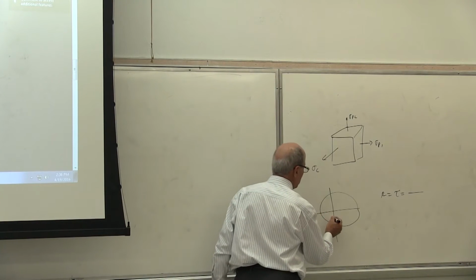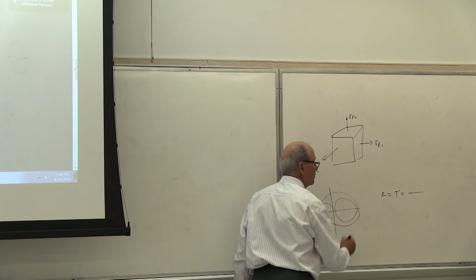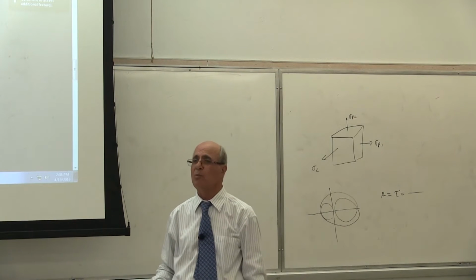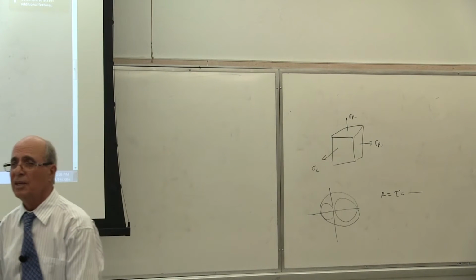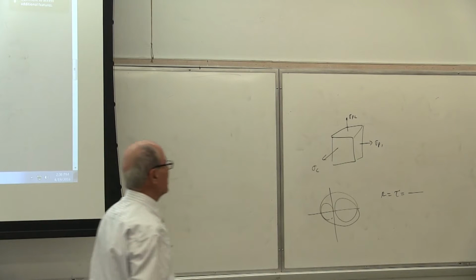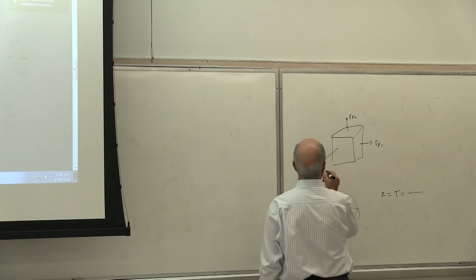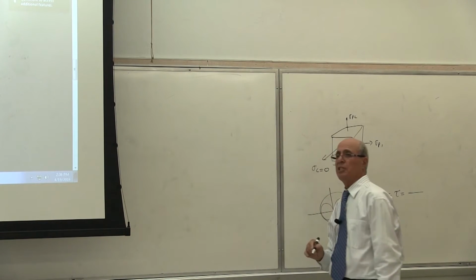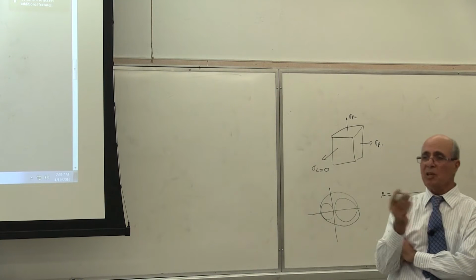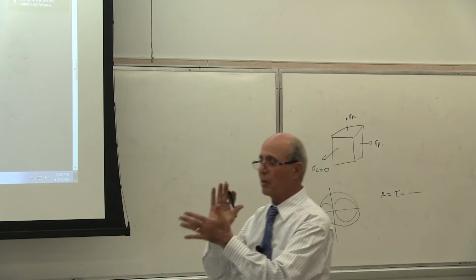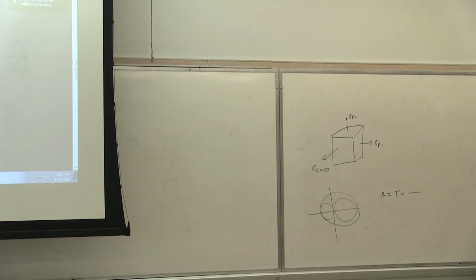Some of you drew this one. Fine, I accepted that because you already know it. Some of you put sigma c equal to 0, but all of them are saying the same thing. In this scenario, since sigma c is equal to 0, because we are in plane stress, nothing is coming from this side of the bracket. As you see, this is the bracket on a car wheel connection. Is that correct or not?